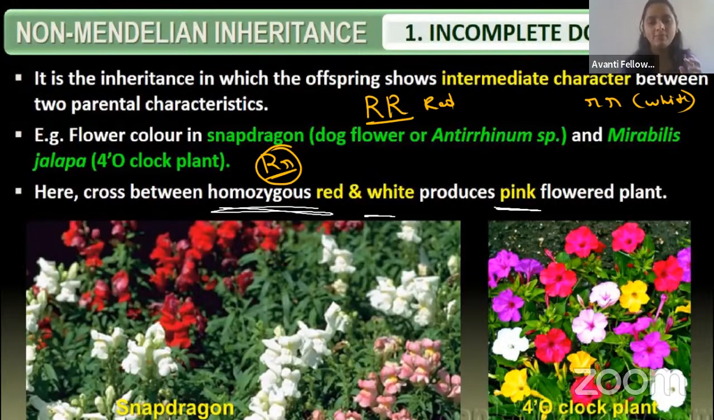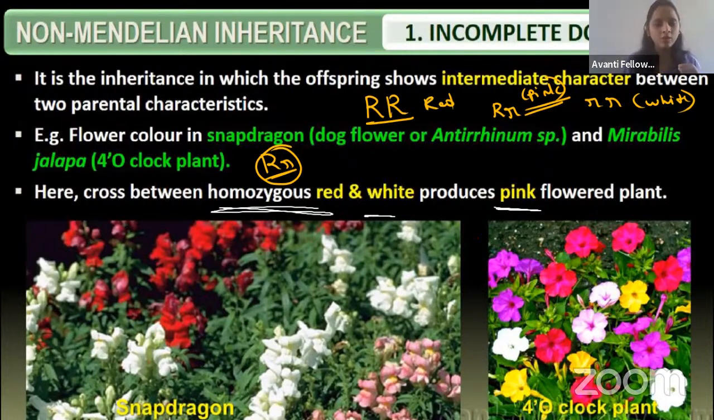Okay, in that case, what will happen? A small amount of the recessive allele will also express, along with the capital allele. So in the F1 generation, with capital R and small r, we are going to get the pink color flower, right guys? Here the dominant allele is not completely repressing the recessive allele.